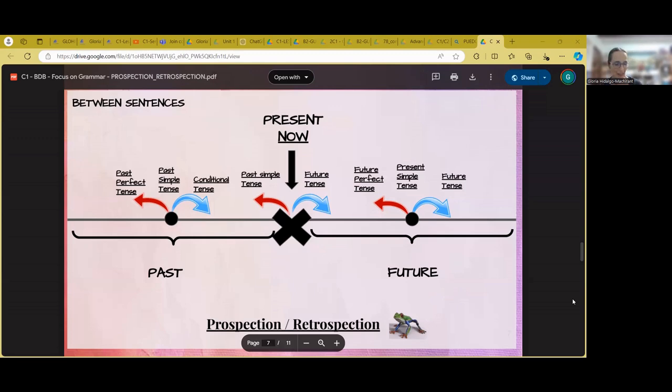Okay, we have explained the concepts of prospection and retrospection. We have explained how they might affect the relationship between verb and complement, how they might affect the relationship between the auxiliary and the main verb within the verb phrase, and we have also explained how they might affect the relationship between two sentences. Continuing with this last aspect of prospection and retrospection,